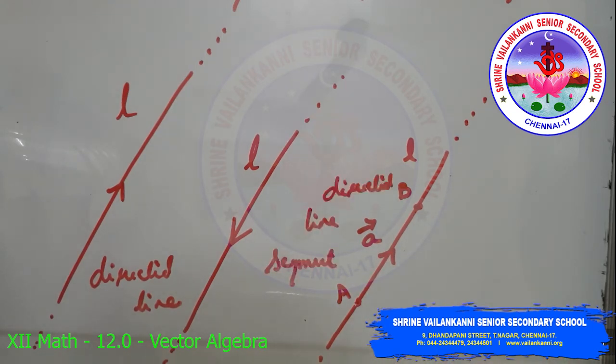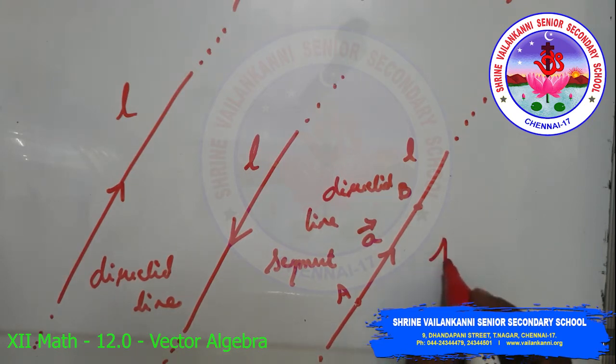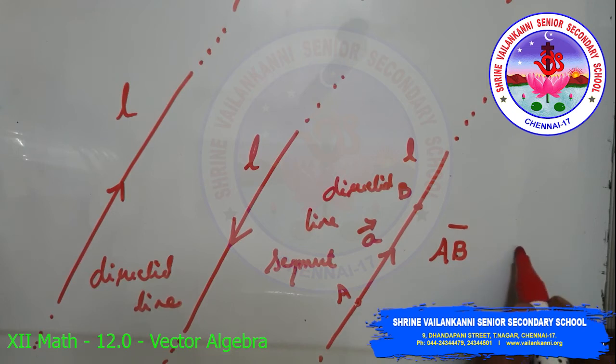A quantity that has magnitude as well as direction is called a vector. A directed line segment is a vector denoted as AB or simply as A. We read this as vector AB or vector A.